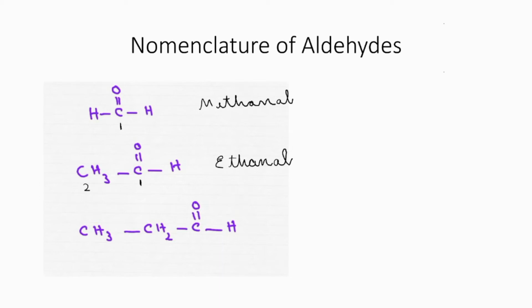Got it? Now, one more compound you can write. See this one, 1, 2, 3. Here 3 carbon atoms are present. Earlier it was propane. We rub off that 'e' and attach 'al'. So, what is the name of the compound? It is propanal. So easy.